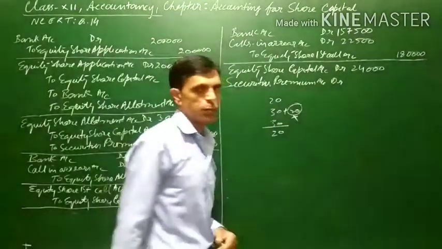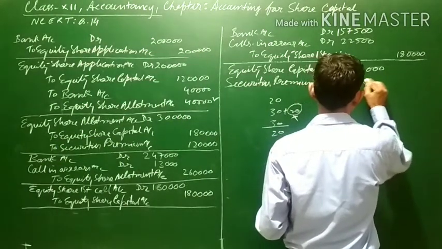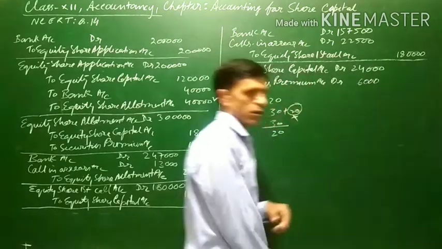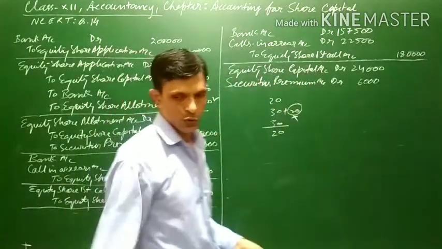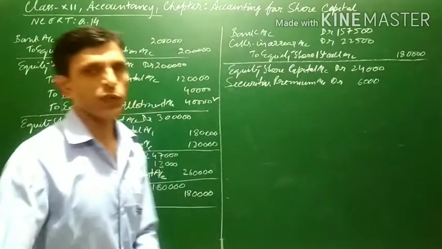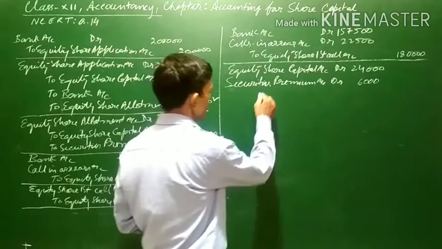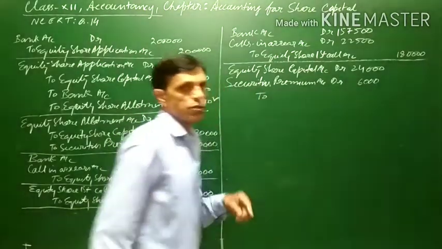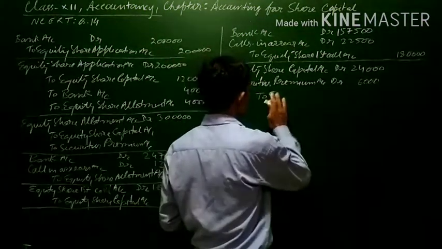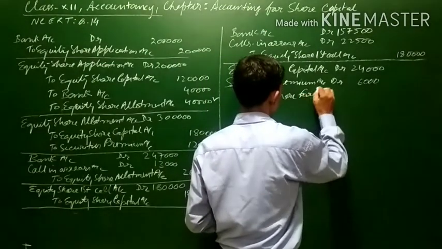Now 20 rupees was the premium on 300 shares. 300 into 20 will come to 6,000. Now the credit will be for the amount which has been received and the amount which has not been received. The amount which is received will be transferred to share forfeiture account. To share forfeiture account.